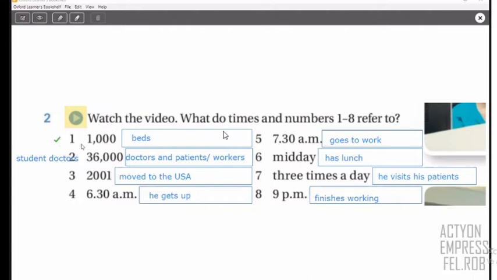In the video, they mentioned there are 1,000 beds. About number 2, I can consider all of the answers correct because they say there are 36,000 people that work there, as Kemner mentioned. So you can say workers, but also these workers include the doctors, not the patients. Oh, students. You didn't say patients, right? I think you said students. It's my mistake.